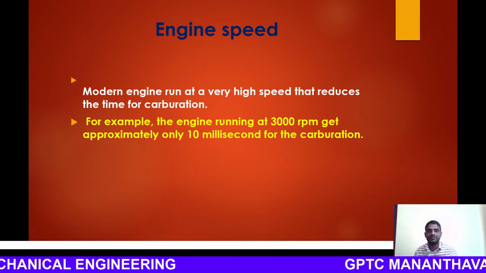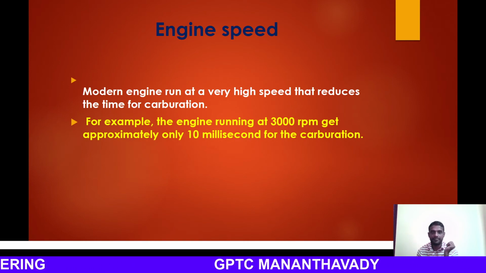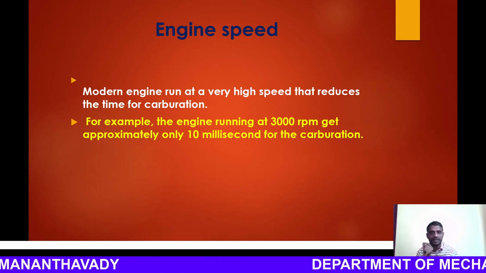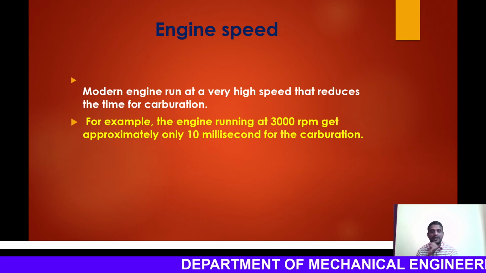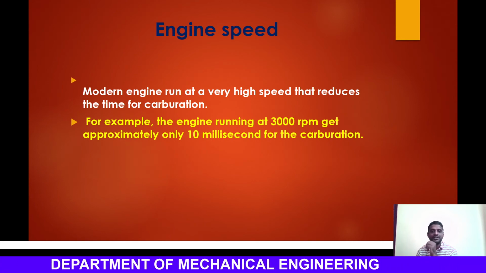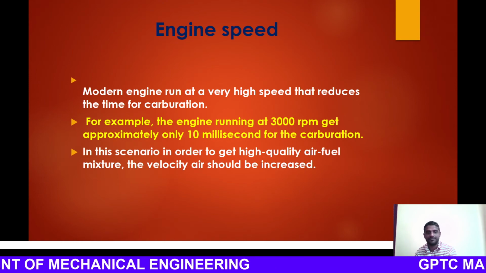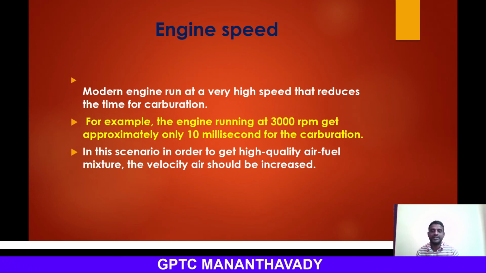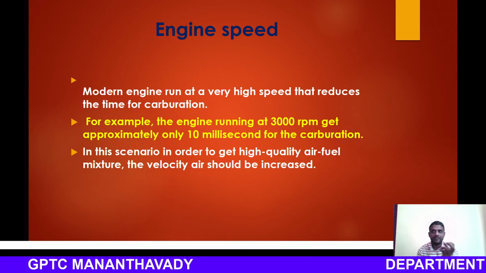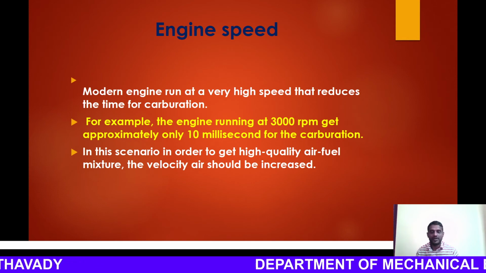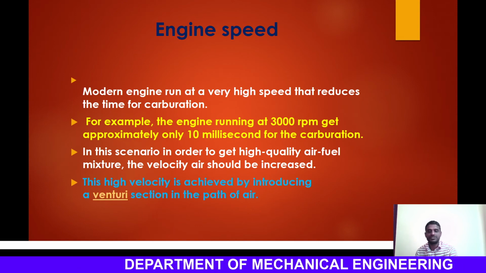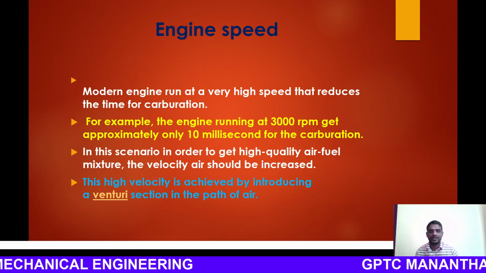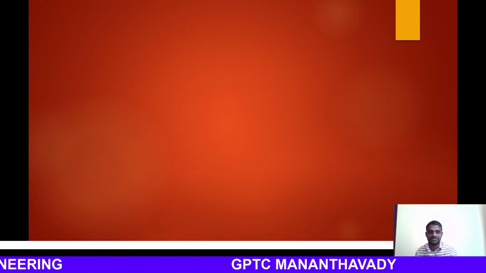For example, if you consider an engine running at 3000 rpm, only 10 milliseconds are available for carburation, and within that time we have to mix the air and fuel and the charge has to be produced, then only will the system work efficiently and effectively. In this scenario, to get a high quality air fuel mixture, the velocity of air should be increased. The higher the velocity, the more pressure drop is created, the faster the fuel will be delivered, and mixing will take place. Here we are employing venturi type arrangements, which we will be discussing in the upcoming sections.